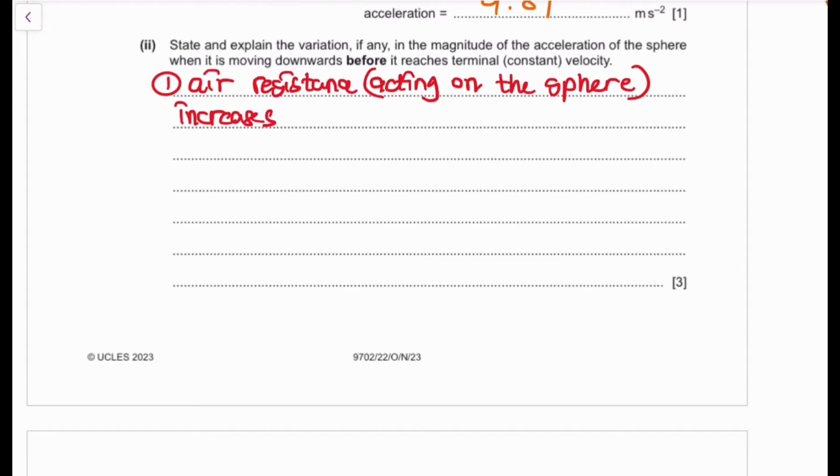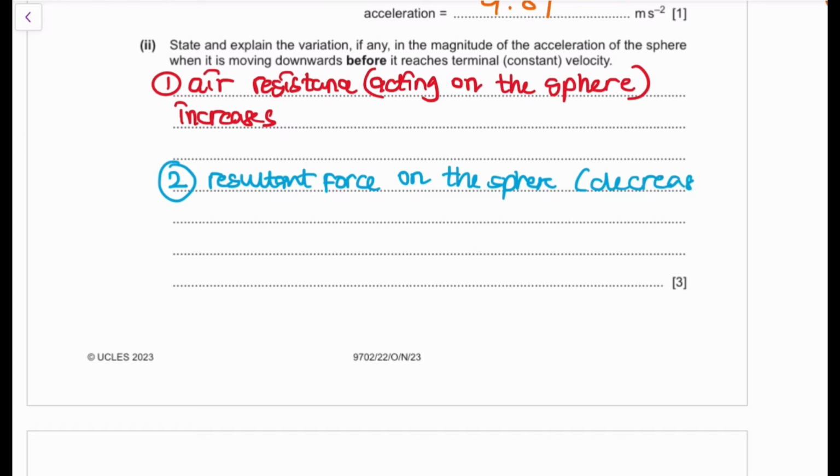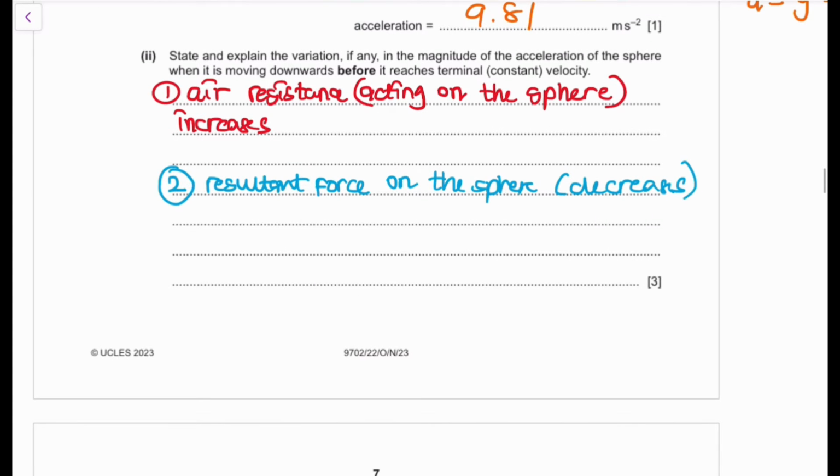So what does that imply? It implies our second point. Because of a greater air resistance, the resultant force on the sphere actually decreases. Why? Because the resultant force is the weight, which is acting down, minus the air resistance. So if air resistance increases, that resultant force is going to decrease until it actually becomes 0. That's very, very concerning, right?